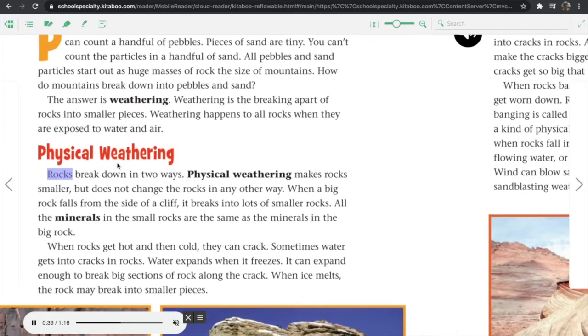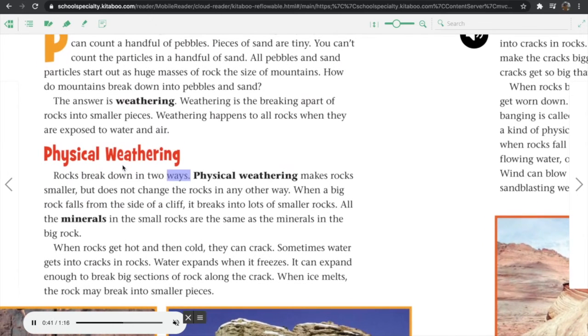Physical weathering. Rocks break down in two ways. Physical weathering makes rocks smaller but does not change the rocks in any other way. When a big rock falls from the side of a cliff or breaks down into smaller rocks, all the minerals in small rocks are the same as the minerals in big rocks.